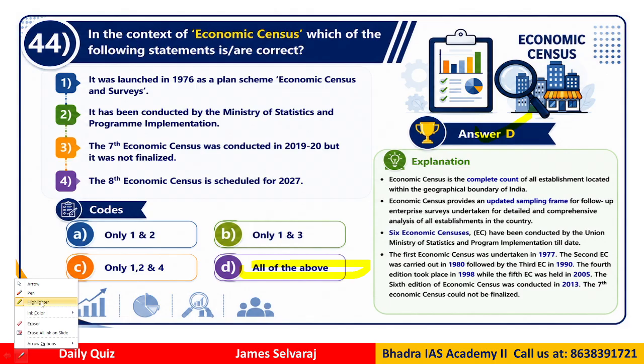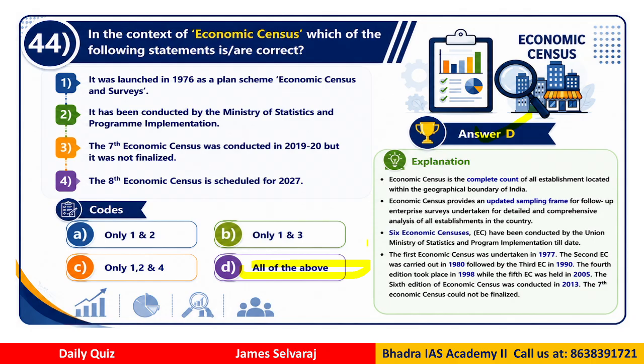Economic survey is normally published by the finance ministry along with the budget. We are talking about economic census survey, so don't be confused. Now it has been conducted by the Ministry of Statistics and Program Implementation, correct? The 7th economic census was conducted in 2020, but it was not finalized, right? Because some states were not ready to do that. And the 8th economic census they have now scheduled for next year, 2027.